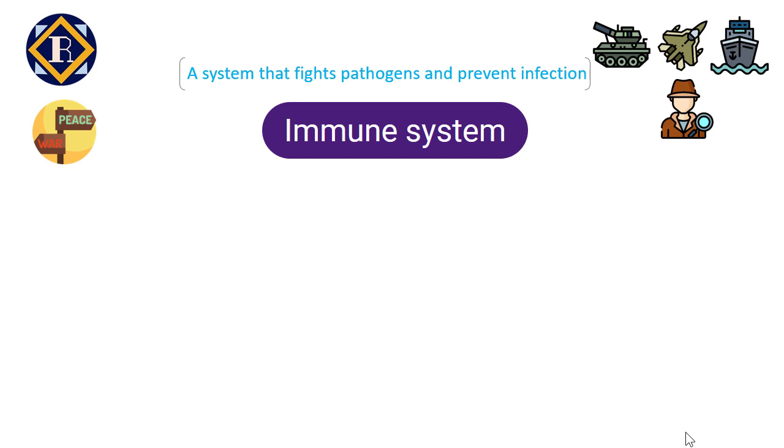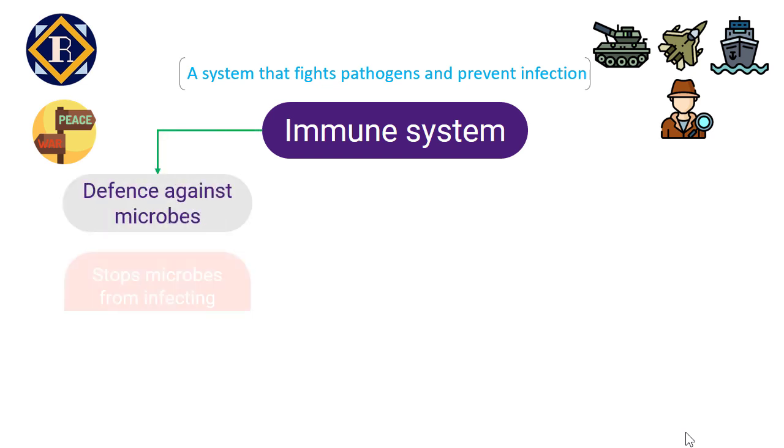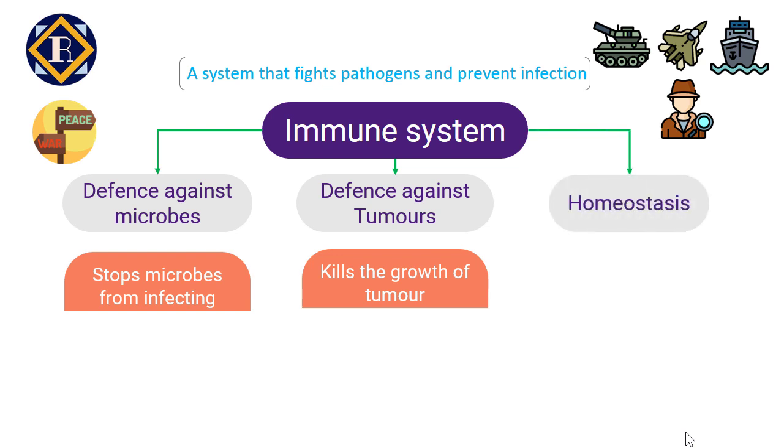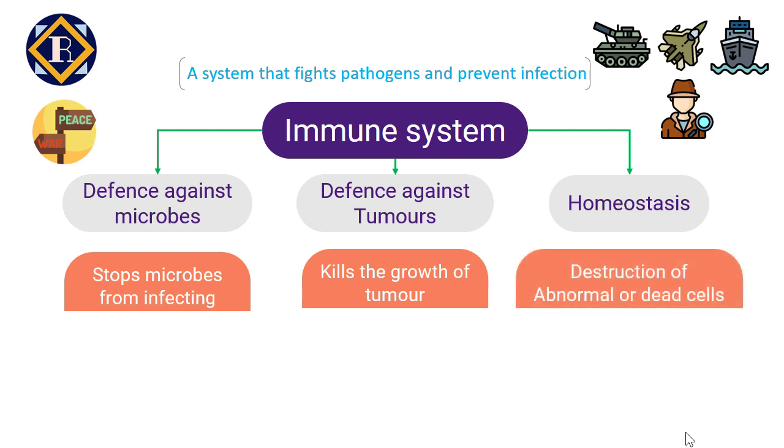The immune system does majorly three functions. It provides defense against microorganisms by stopping them from causing infection. If mutations lead to the formation of tumors, the immune system kills the growth of tumor-forming cells, thus protecting the body from cancer. The immune system is also responsible for homeostasis, that is, destruction of the abnormal and dead cells. You can call it cleaning of the system.